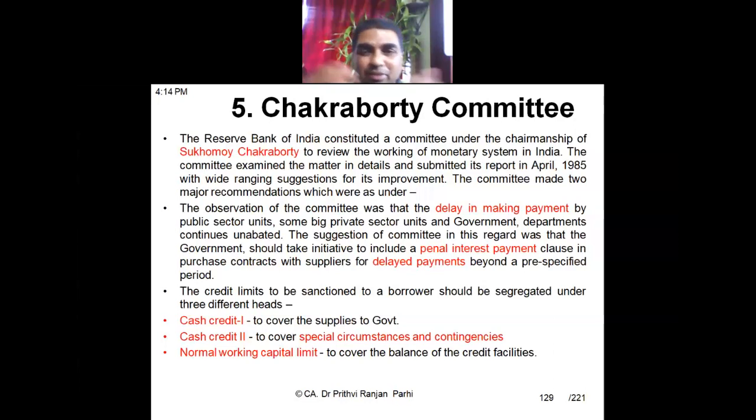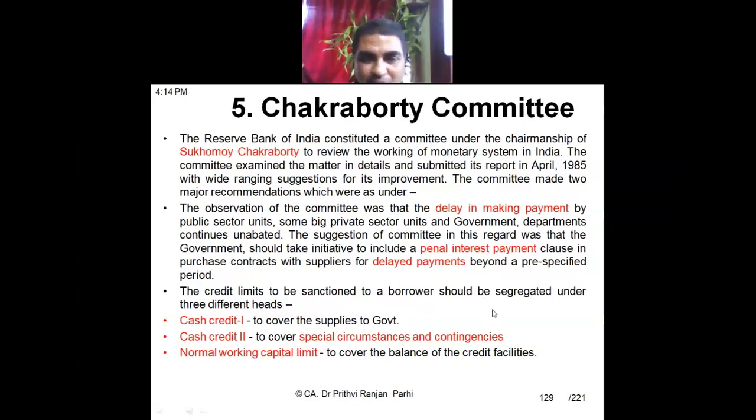So what happens? The supplier suffers. His money is blocked in the form of sundry debtors, so this affects their business. A lot of money is there in the debtors, but these departments are delaying the release of payment. So the Chakravarty committee suggested that government should take some initiative to include a penal interest payment, so that if some department delays releasing the payment, they should pay some penal interest for all these delayed payments.